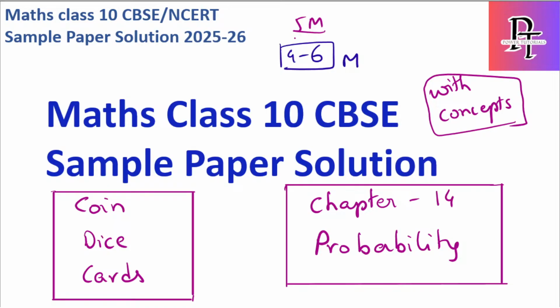No calculation, no bigger formulas like mean, mode, no triangles kind of formulas, not even arithmetic progression where we have to use the sum of n terms, such formulas will not be there. So this is a very easy chapter and you can easily score 4 to 6 marks from this probability chapter in your board exam.